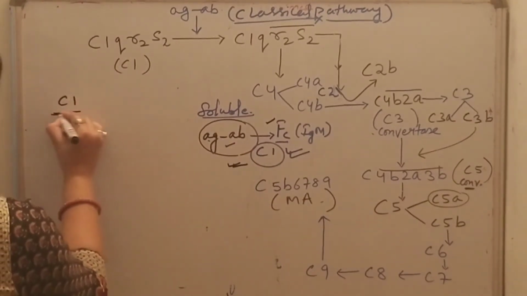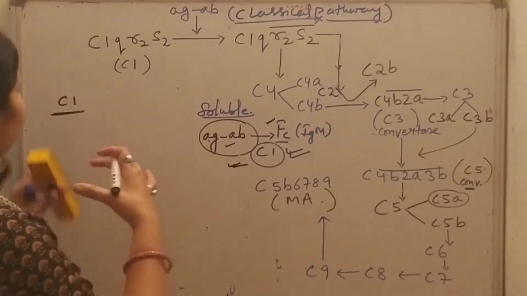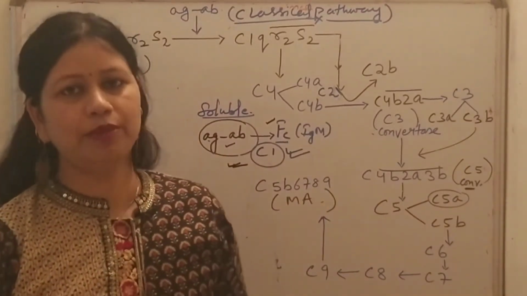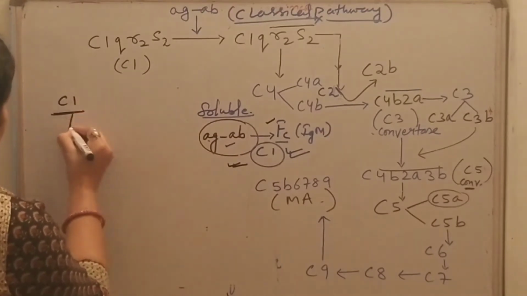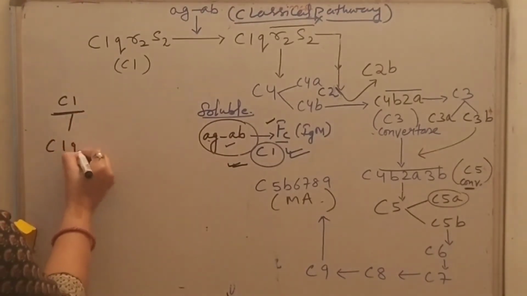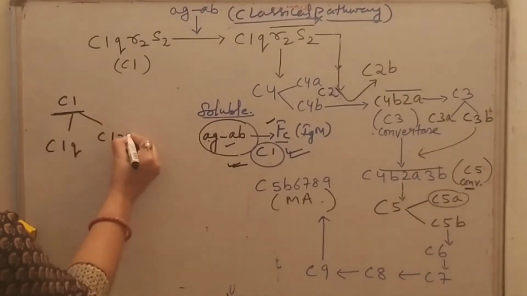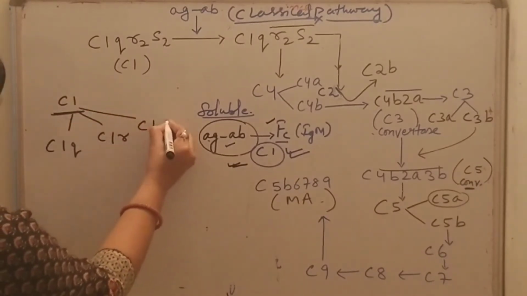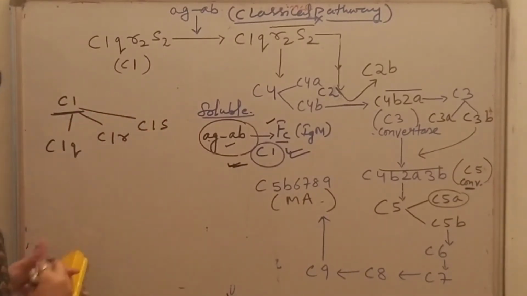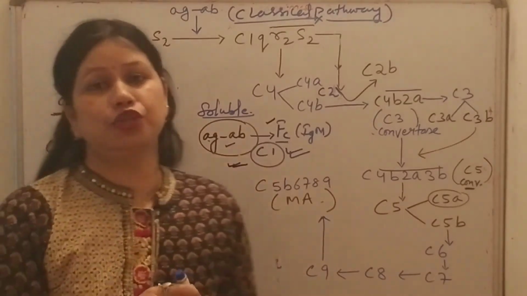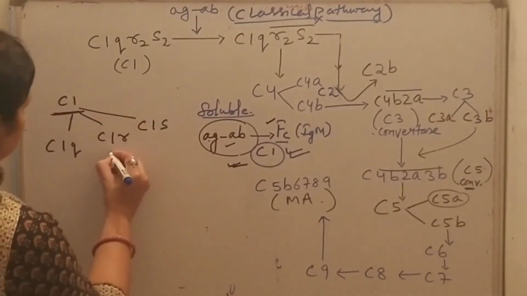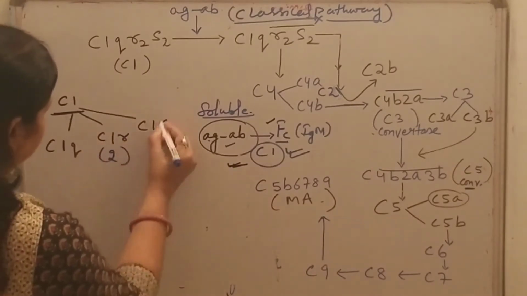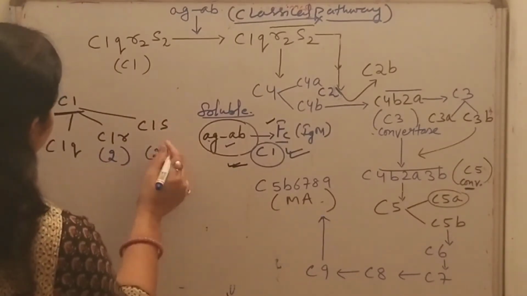The C1 complement protein is a macromolecular complex which consists of C1q, C1r and C1s. There are two molecules of C1r and two molecules of C1s.